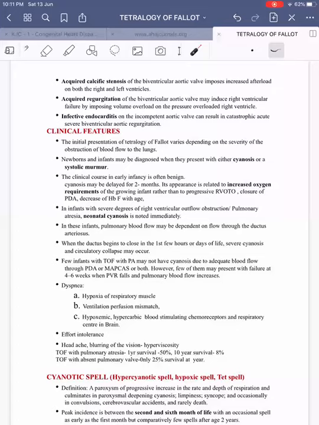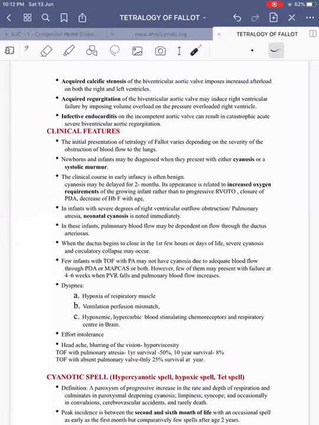Then coming on to clinical features, the initial presentation of tetralogy of Fallot varies depending upon the severity of obstruction of the blood flow to the lungs. The newborns and infants usually present with either cyanosis or a systolic murmur. So usually cyanosis is not present at birth. This is because of the following reasons.